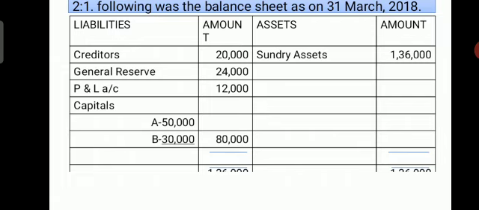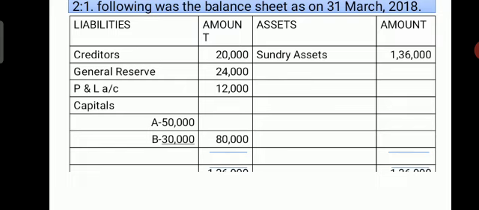One is the general reserve, that is undistributed, and the profit and loss account credit balance, that is profit undistributed. These have to be distributed between all the old partners according to their old profit sharing ratio, 24,000 and 12,000. Who are the partners here? X and Y. And what is their profit sharing ratio? 2:1. In that proportion we distribute the general reserve and profit and loss account amount.